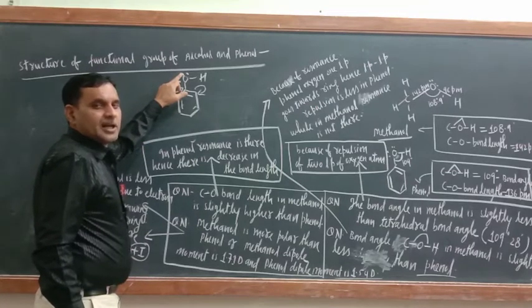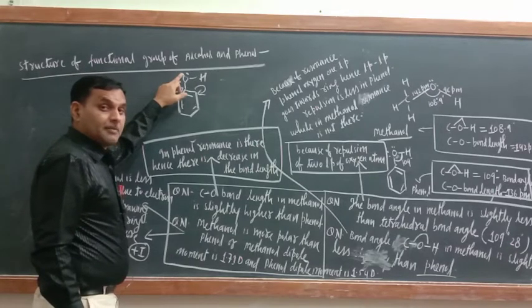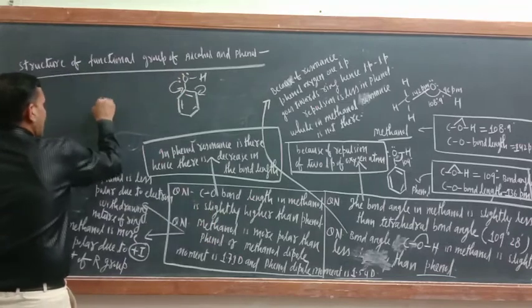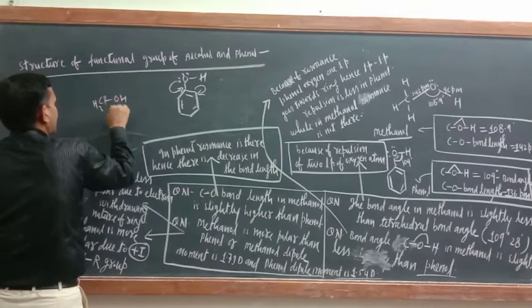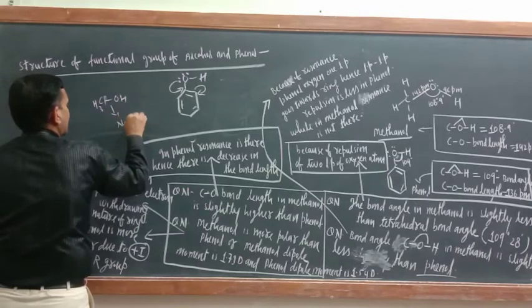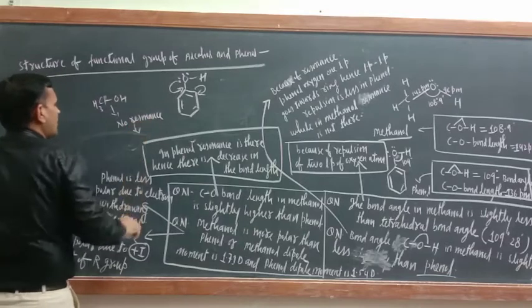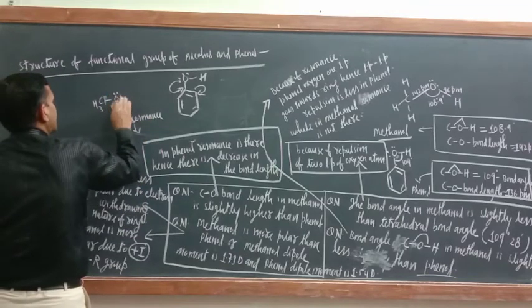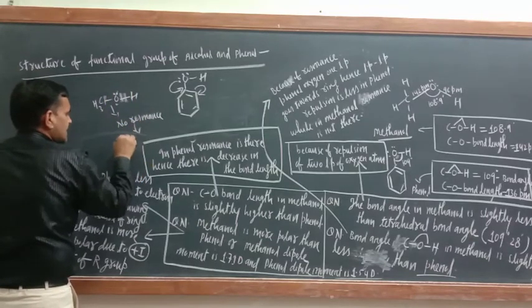So here, lone pair repulsion is less in phenol because of resonance. While in methanol, this is CH3 and OH. Here, no resonance. Resonance is not there. Hence the lone pairs of electrons at the oxygen atom will be present here only. So here, due to the absence of resonance, there is maximum repulsion.